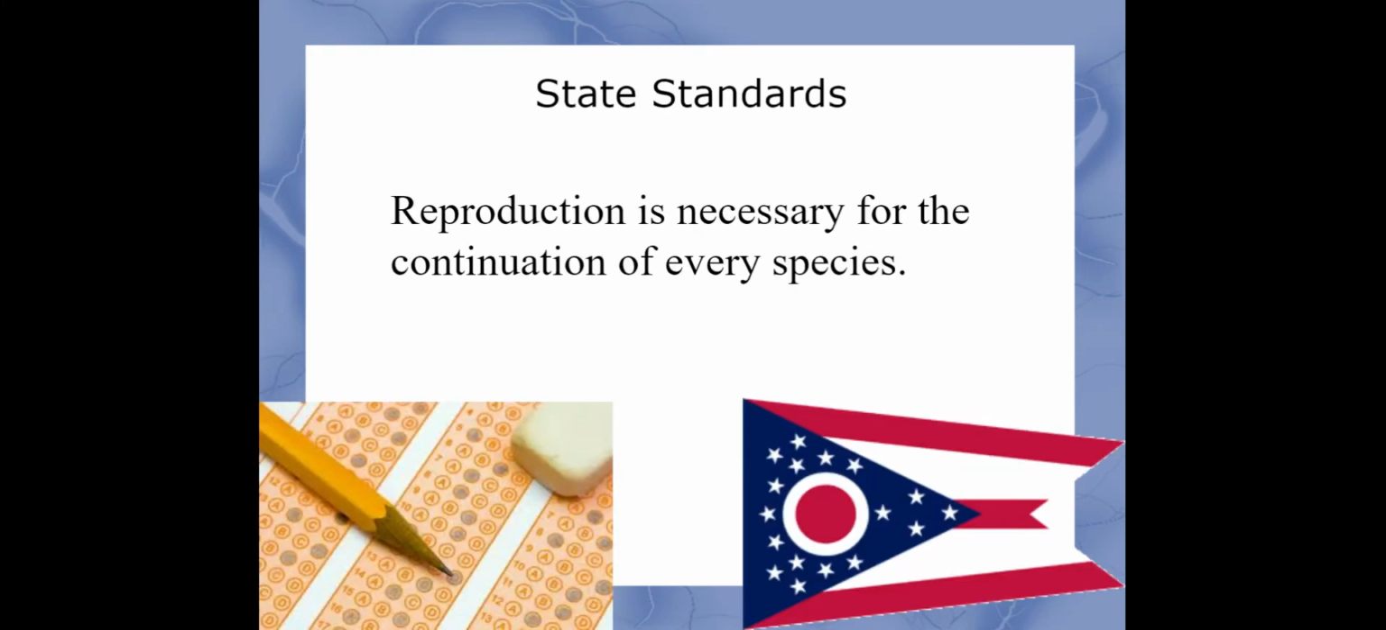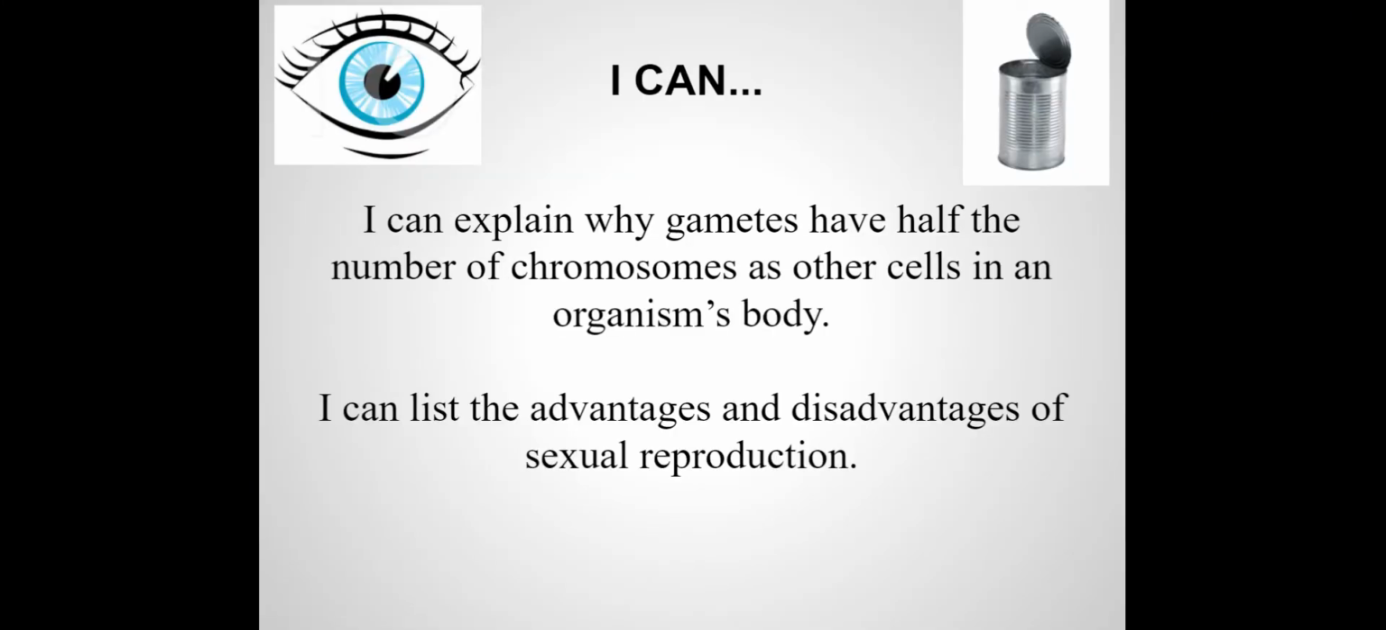The state standard we're working on is that reproduction is necessary for the continuation of the species. And by the end of this lesson, we need to be able to explain why the gametes or sex cells have half the number of chromosomes compared to the other body cells. Remember, gametes are going to be made through this cell division we're going to talk about today. The other body cells are made through mitosis, where you get that exact copy. We also need to be able to list the advantages and disadvantages of sexual reproduction.